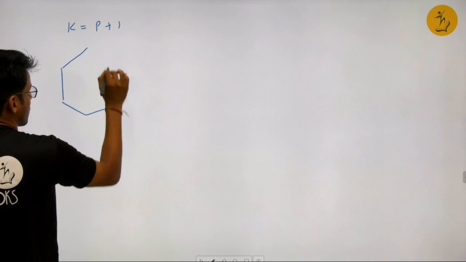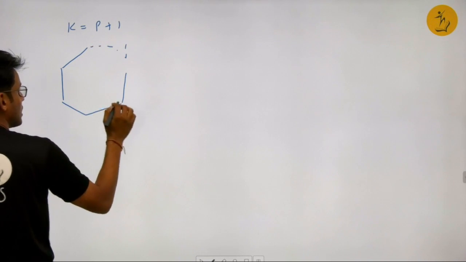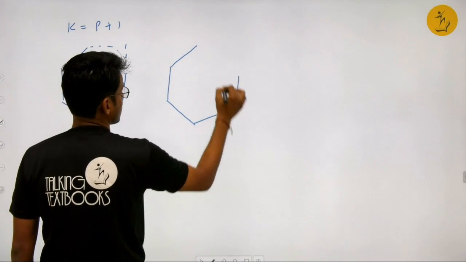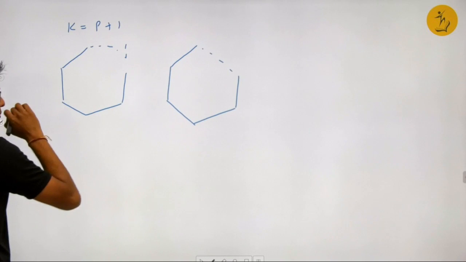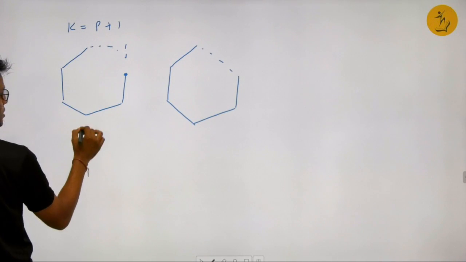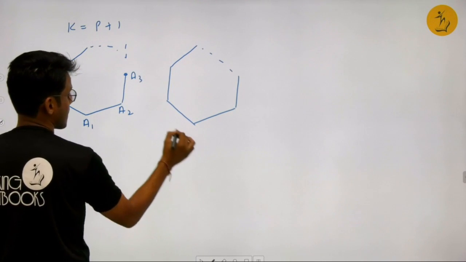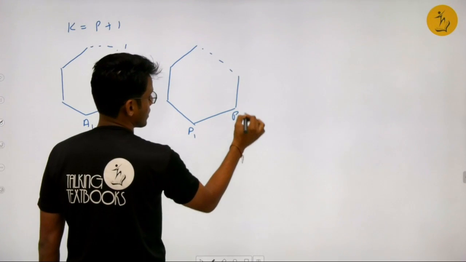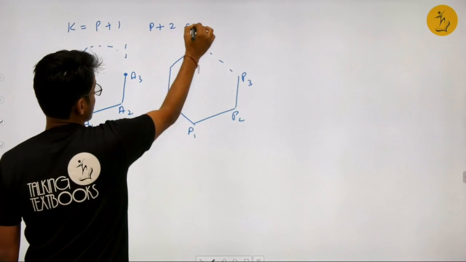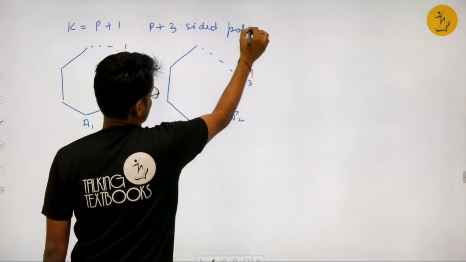So any number of sides, right? I do not know how many sides are there. Now, let's assume that this is A1, A2, A3. This is P1, P2, P3. This is a p plus 3 sided polygon, right?